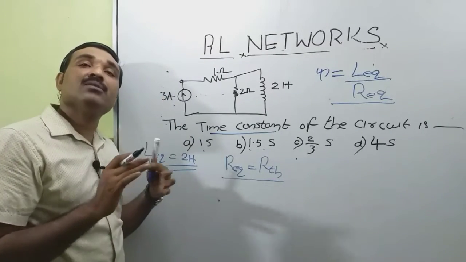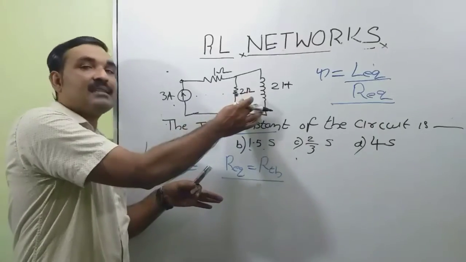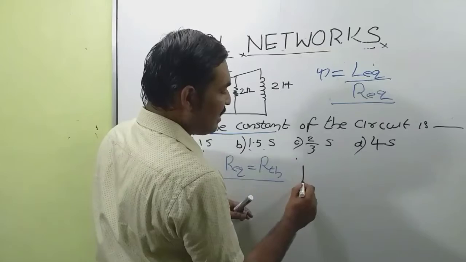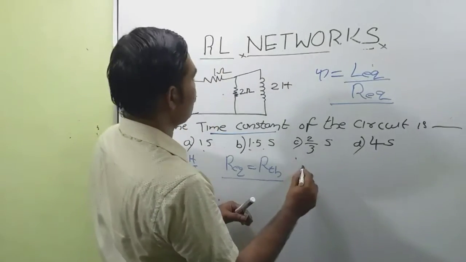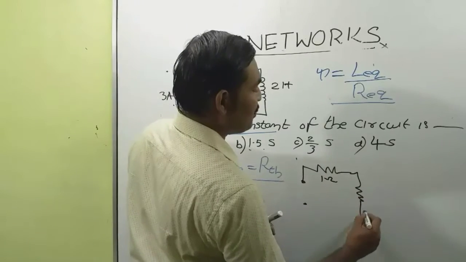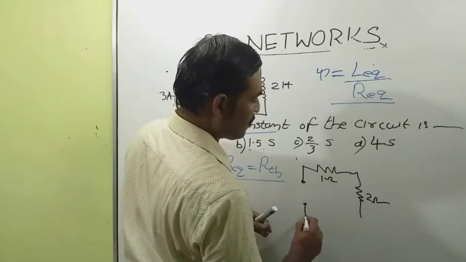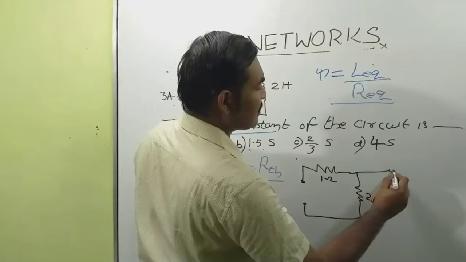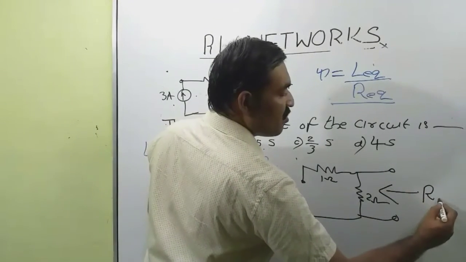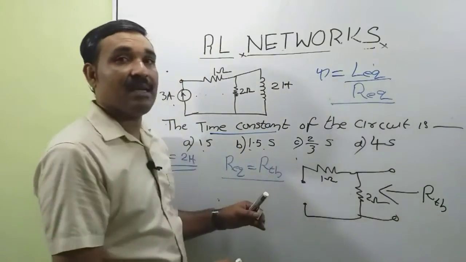So we open circuit the independent current source and disconnect the inductance and find the RTH. So I disconnect this current source and I have a 1 ohm resistance here, a 2 ohm resistance here, and this inductance is disconnected. So RTH is the equivalent resistance when looking from this terminal.